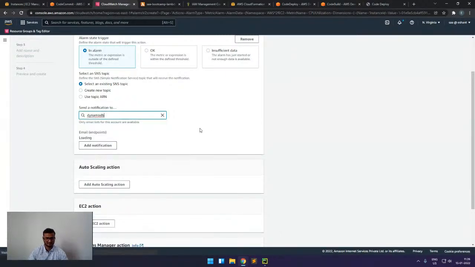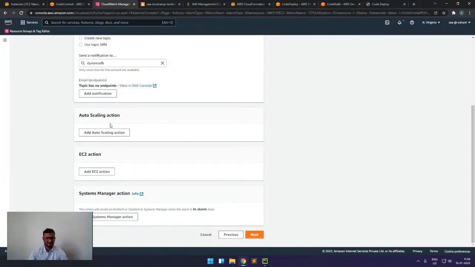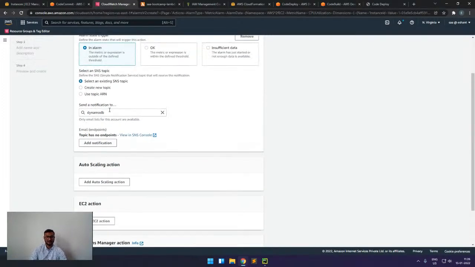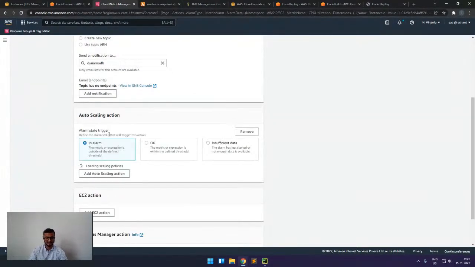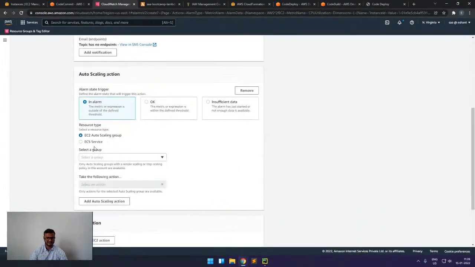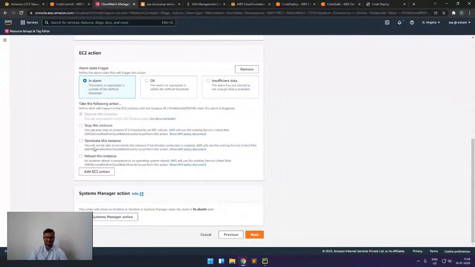For example, if I select this topic, then apart from getting a notification, we can also configure actions that we discussed. For example, I want to add some EC2 instance to this auto scaling group, or if I'm having an EC2 instance and I want to perform actions, for example, stop the instance, or terminate this instance if something is going bad in my instance, or reboot. So this kind of EC2 actions are also available as actions.